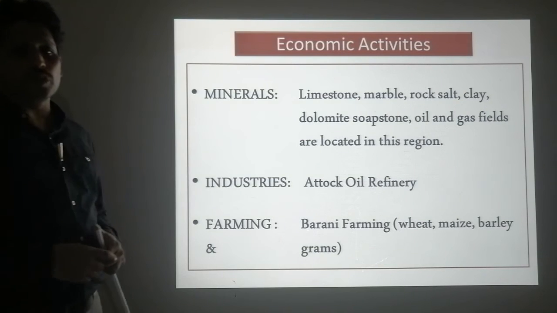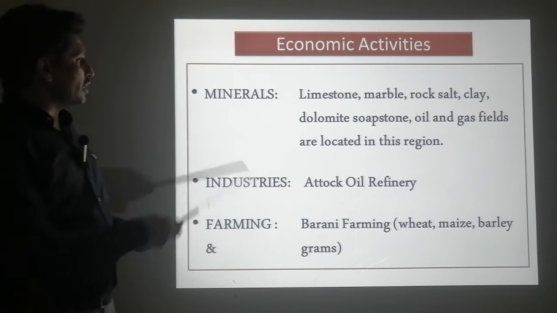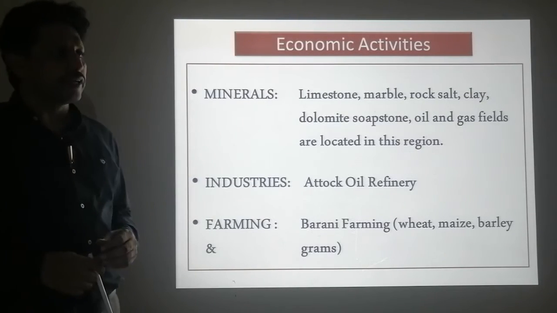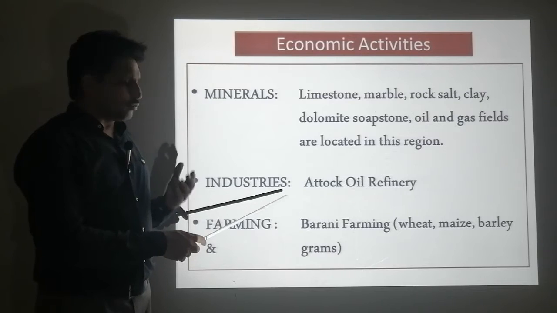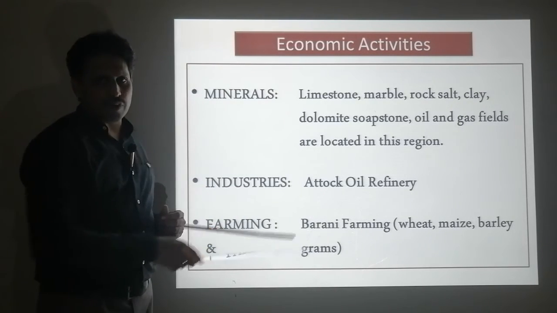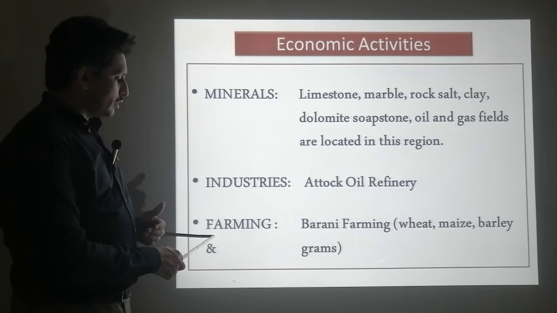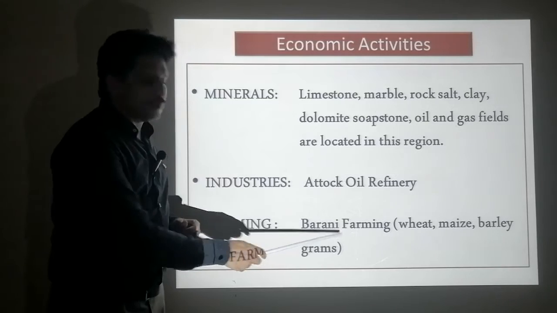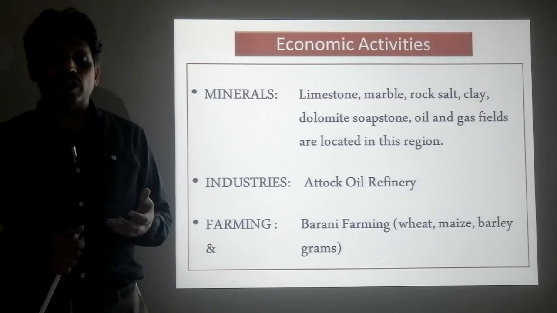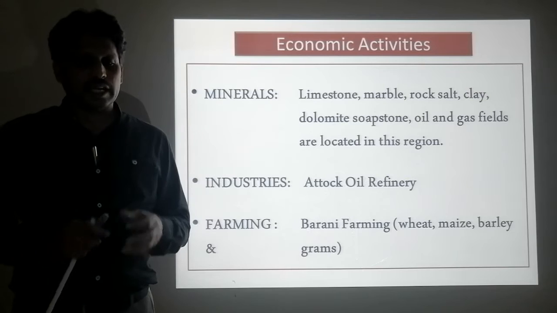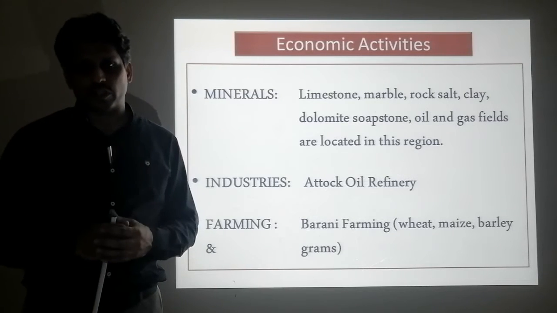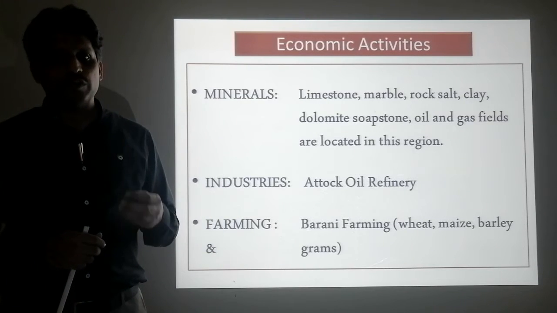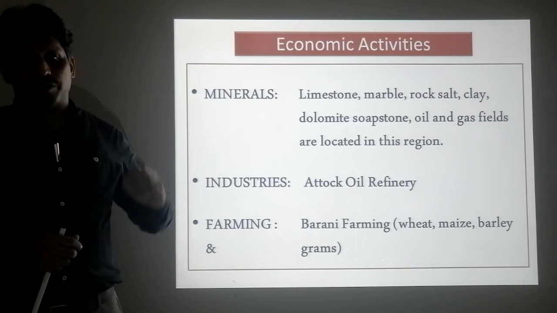And the economic activities of the Pothohar Plateau and salt range: it is rich in minerals, varieties of minerals. Here some of the minerals named are found there. And among industries, one of the big ones is the Attock oil refinery. And farming, most important is farming. Farming here, Barani farming takes place. Barani is an Urdu word for rain, okay, an area that is irrigated by rain. And in English we call it rain-fed farming, which completely depends on rain.